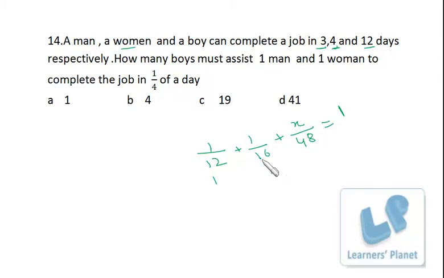Right? Now 12, 16, 48, the LCM is 48. So I just cancel it, and 12 4s are 48, 16 3s are 48. So 7 plus X is equal to 48. So X is equal to 48 minus 7. 41 boys are required. Okay, I hope you are clear. It is just the unitary method I have used over here.